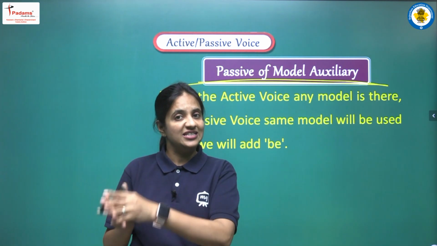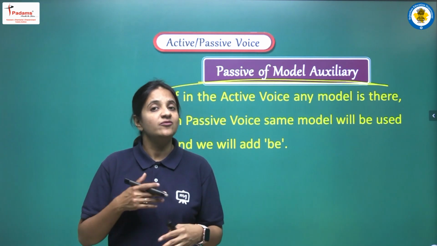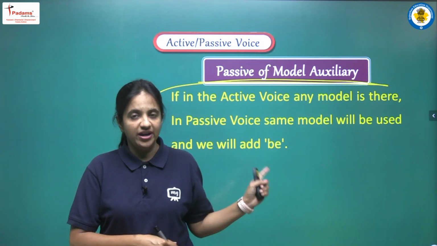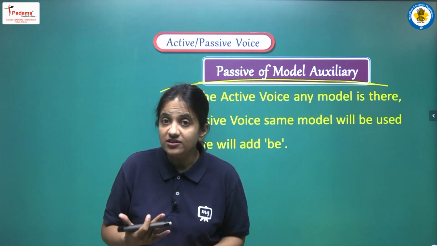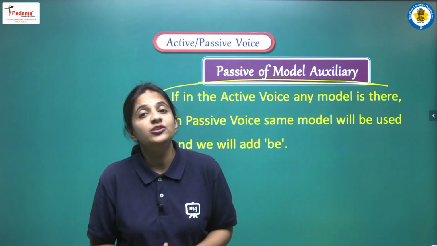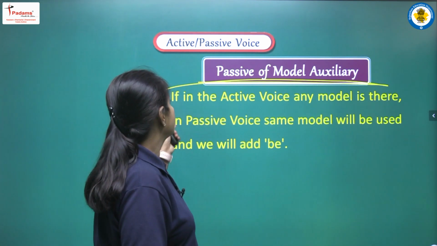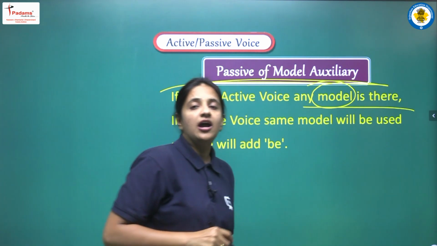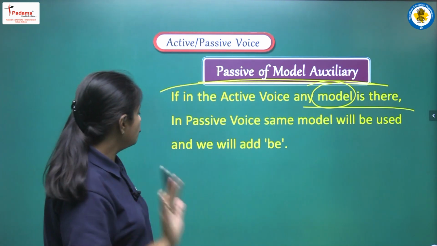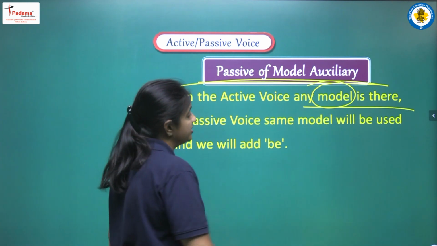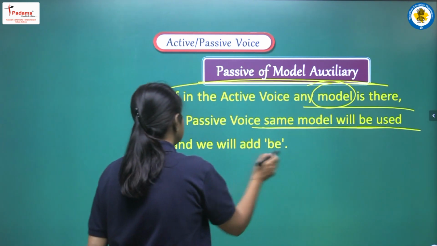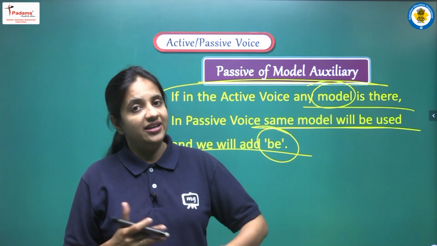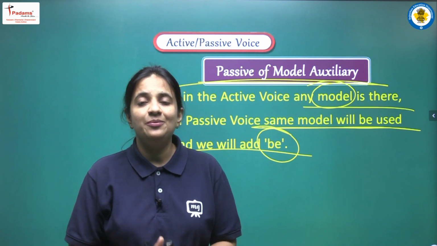तो या तो हमें कोई tense मिलेगा, अगर tense मिलेगा तो हमें कन्वर्जन कैसे करना है, that thing we have discussed. Now we have our next point, that if we have any modal auxiliary in active voice, then what rules we have to apply. So let's see. If in the active voice any modal is there, I am sure you all will identify modals, right? So in passive voice the same modal will be used, but we have to add be with that modal, and the main verb, we all know, will be the third form.